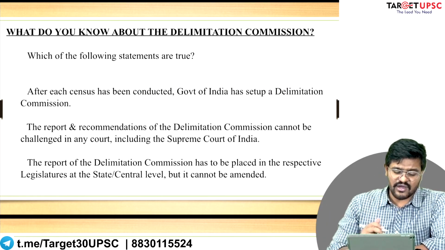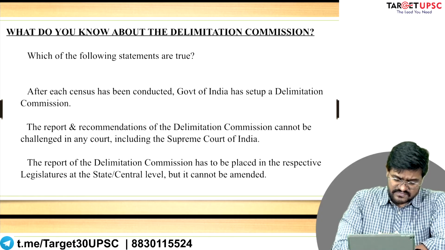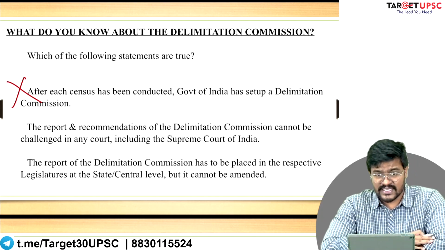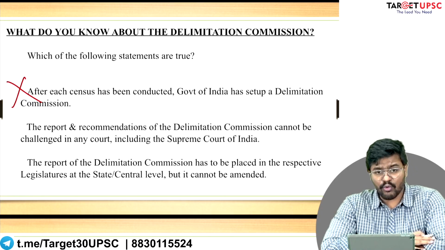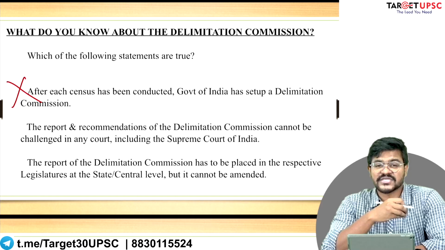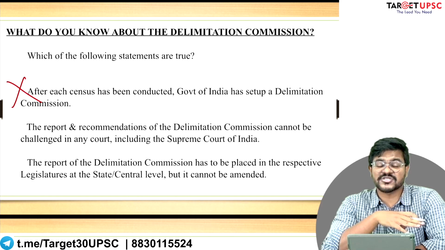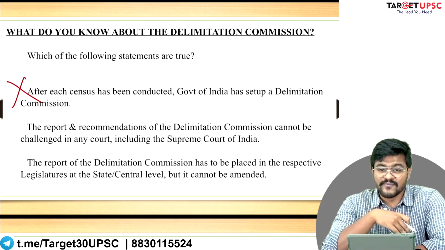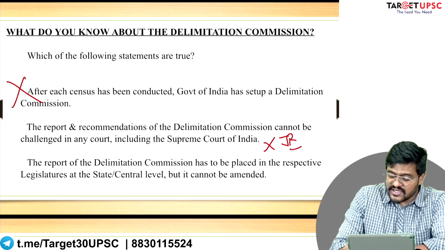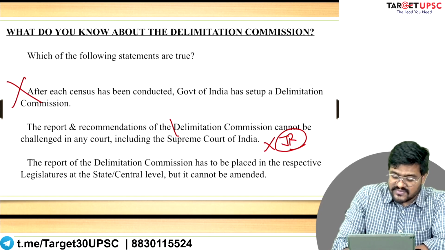But right now we know that statement number 1 is wrong. What about statement number 2? That the report of the Delimitation Commission of India cannot be challenged even in the Supreme Court, which means the Supreme Court does not have the power of judicial review when it comes to the Delimitation Commission.